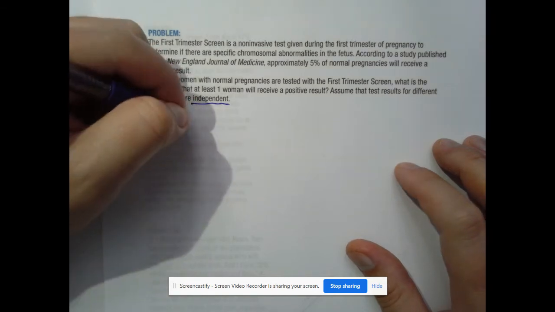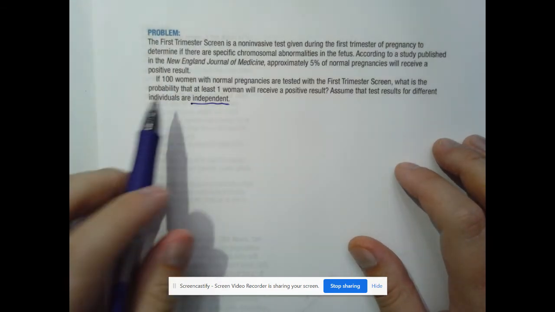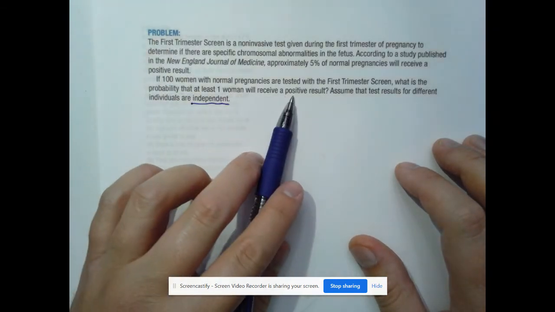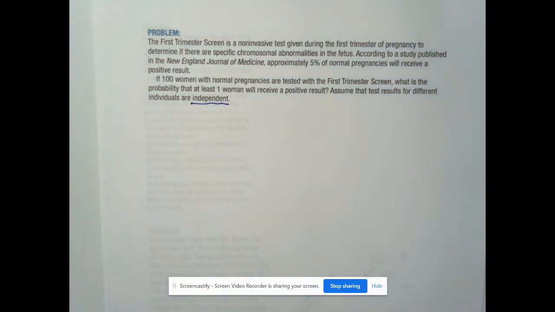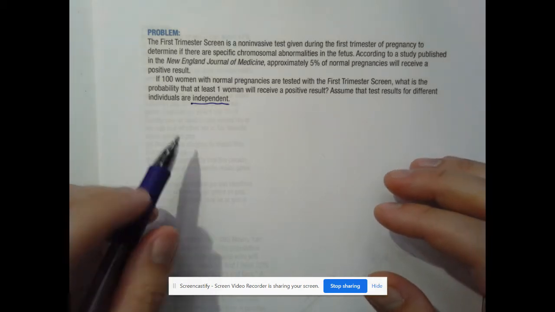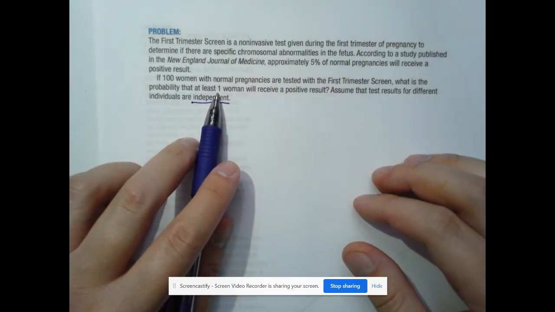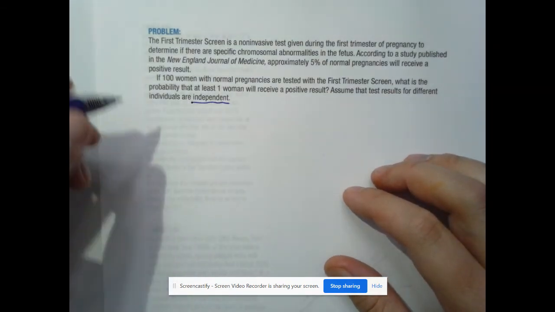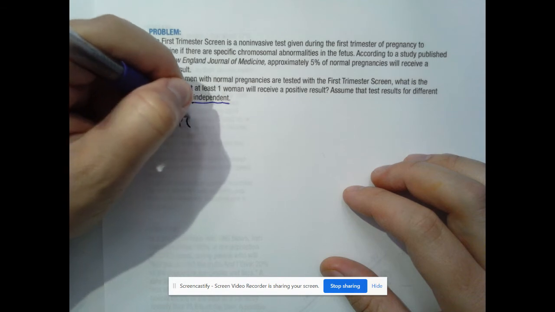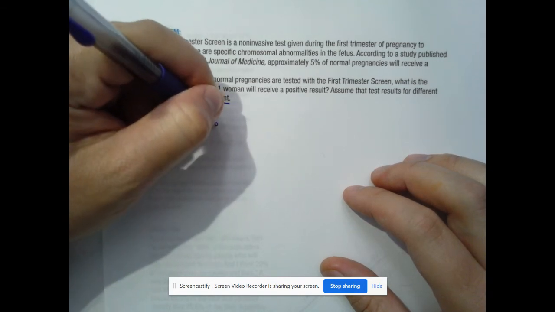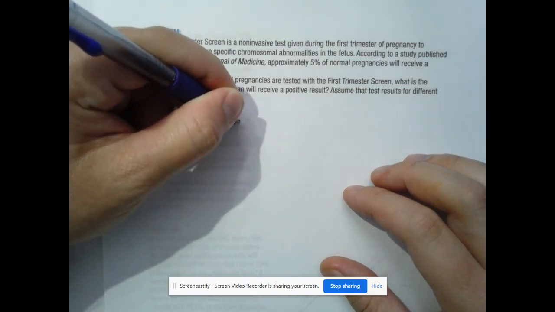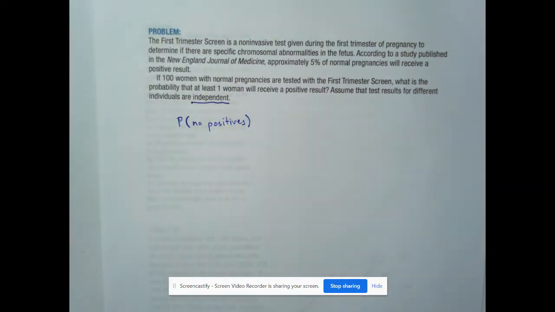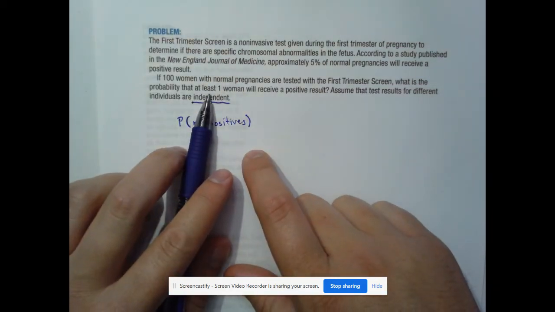So we want, when it says at least one woman is positive, that means it could be one woman positive, two women positive, three women positive, all the way up to 100 women positive. That's a lot to do. So instead, what I might do is find the probability that there's no positives, because if there's no positives, that's the complement of at least one, right?